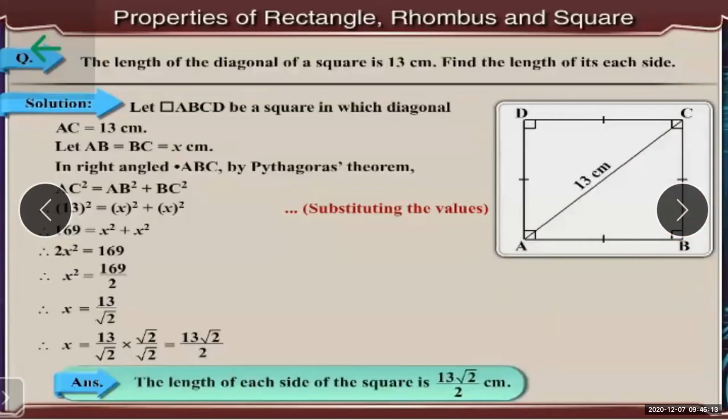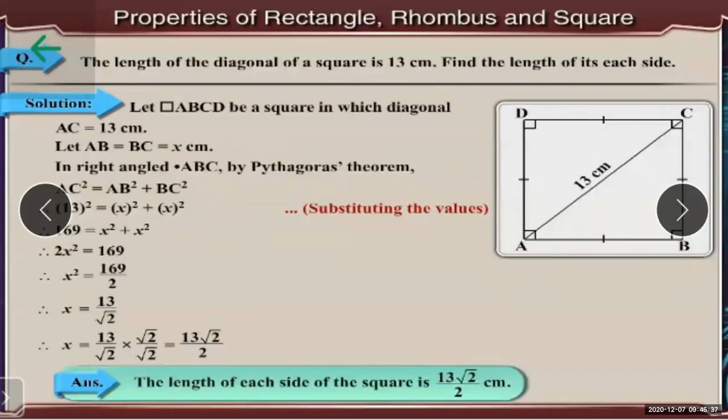So in right angle triangle ABC, by Pythagoras theorem, AC square equals AB square plus BC square. Now AC is nothing but the hypotenuse. So substitute the values.